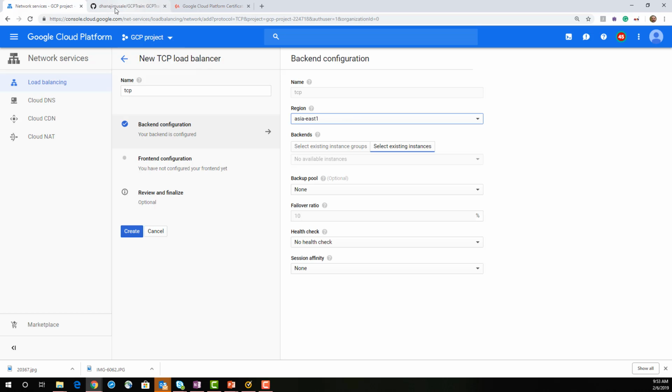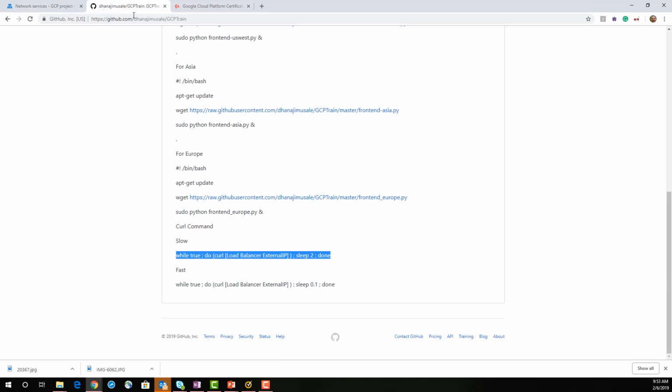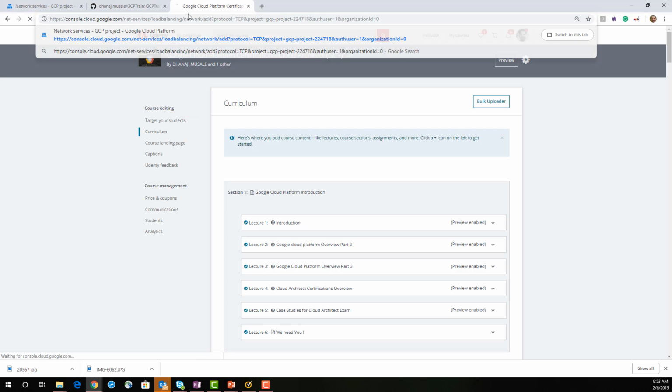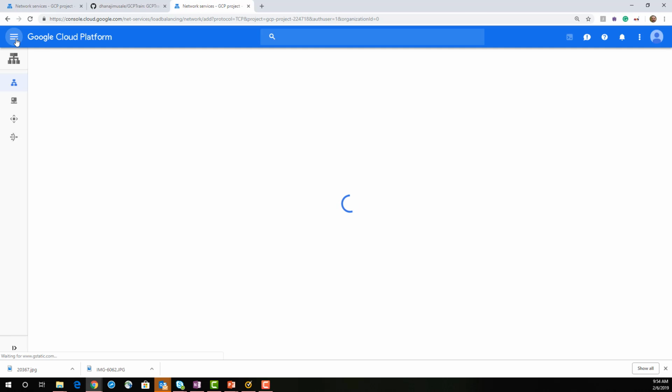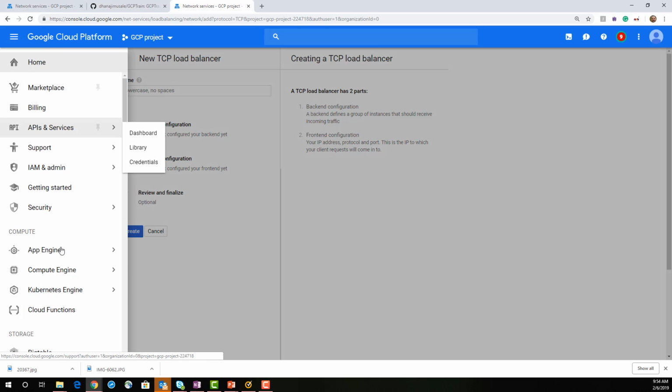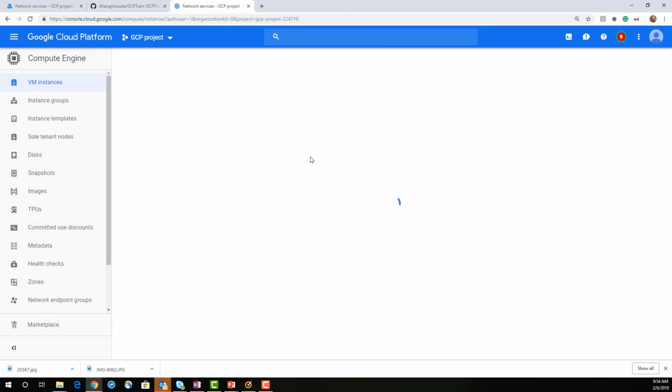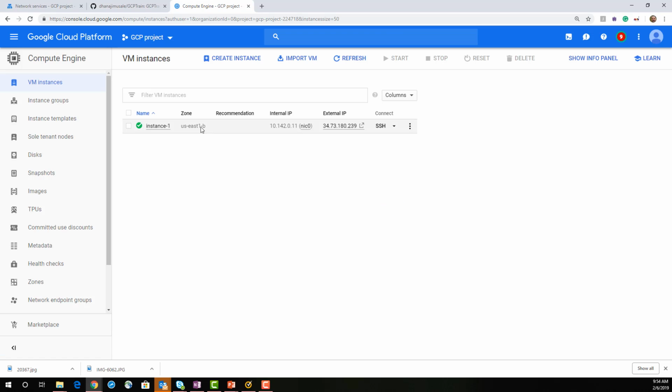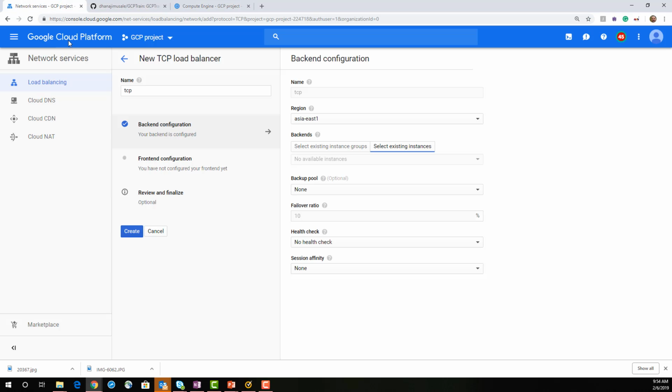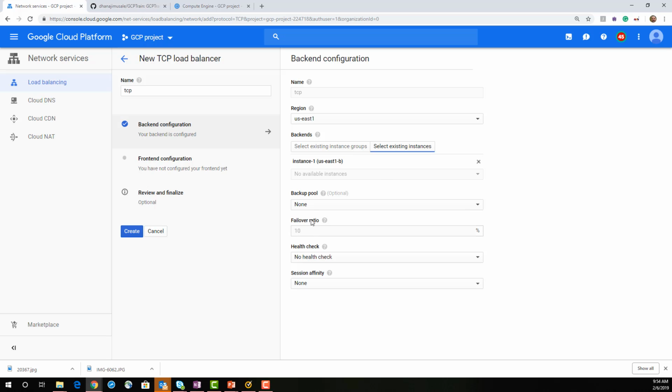Let me see where I created the instance. I think it's the US East 1 region. So US East 1, because that's how it will look at the instance.